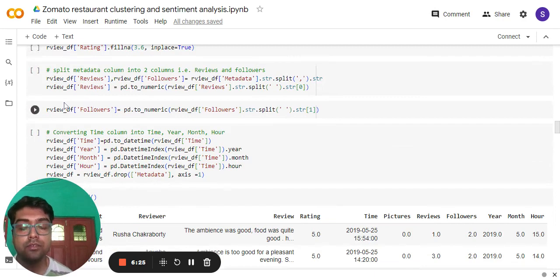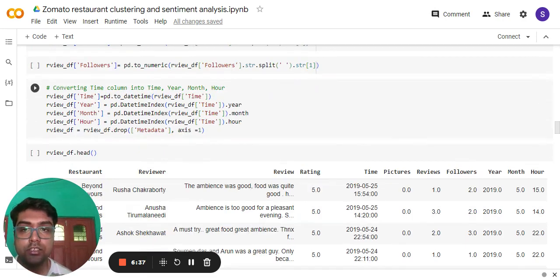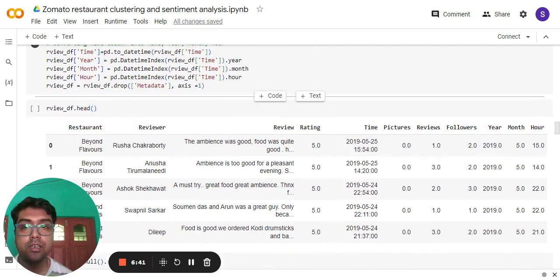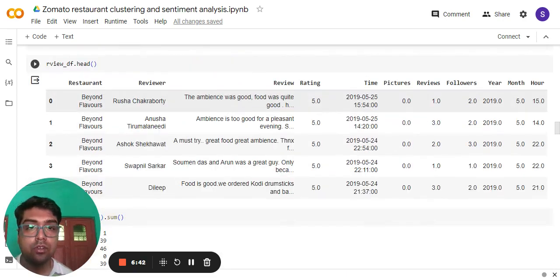Then I have split the metadata column under the review file into reviews and followers. Then I changed the timestamp information to the date, month, and time, and hour. After doing that, here is a look at the review dataset now. Now you can see the timestamp column has been changed to year, month, and hour, and also reviews and followers are present.